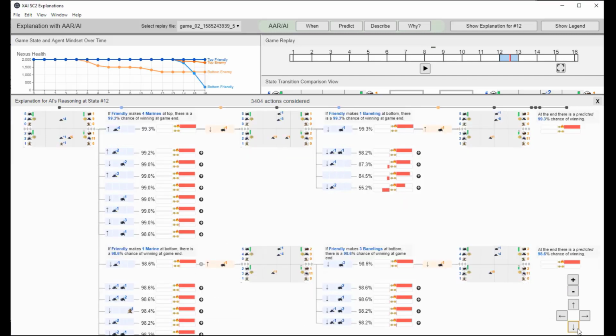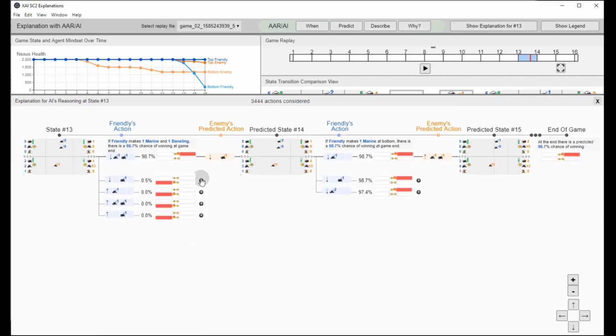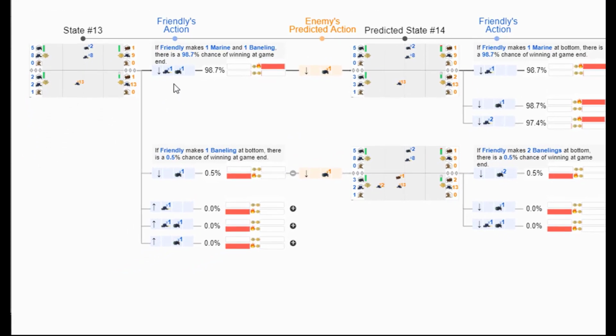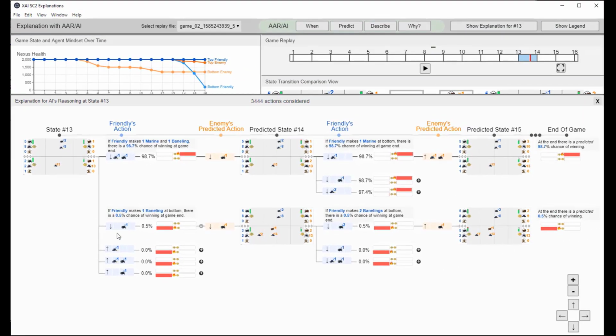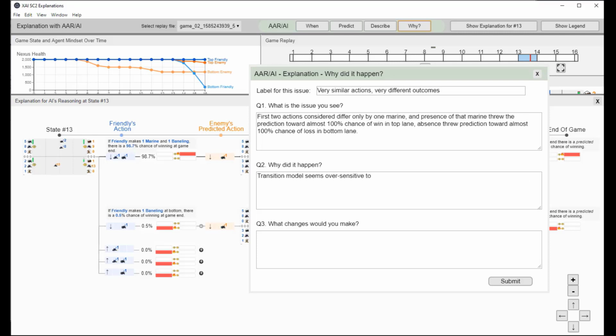Jane can further inspect how the AI made that decision and find any issues or bugs in its reasoning. For example, in this explanation for decision 13, she found the first two actions very suspicious. One shows near certainty of a win and the next shows near certainty of a loss, though their actions are very similar. And she can answer the why questions based on her domain knowledge, which can be forwarded to engineers who can potentially fix the problem based on their knowledge in AI.